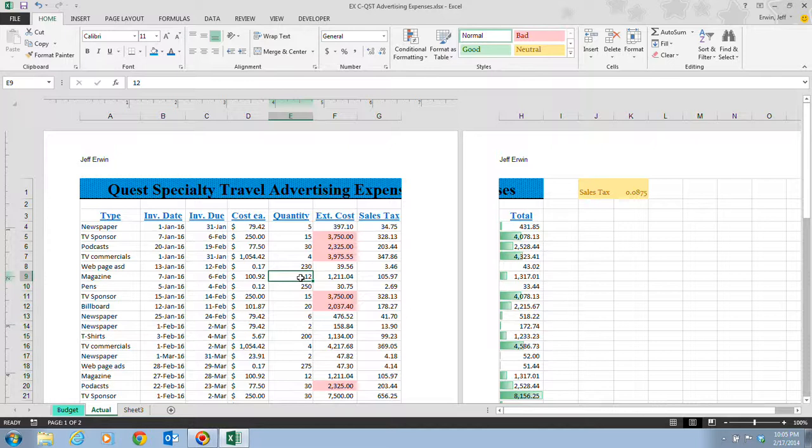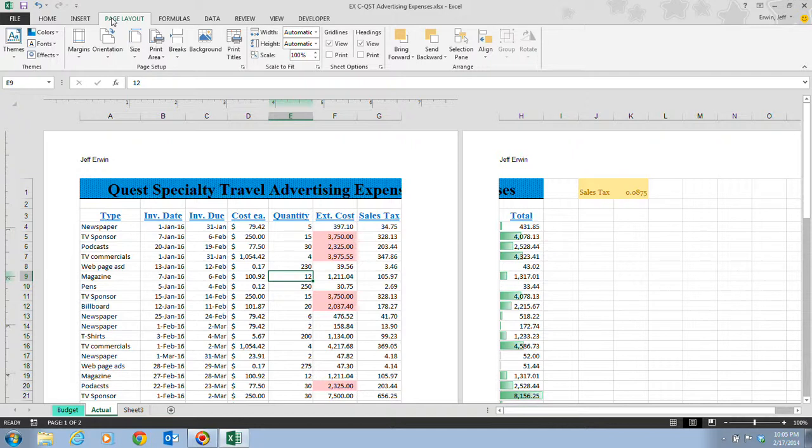Now on step 8, it tells us that we want to click on the page layout tab, because of course notice we have 2 different pages here for this workbook, and we want to reduce this down to 1 page. So we're going to go to the page layout tab, and then it tells us that we want to click on the orientation button in the page setup group, and we're going to change this to landscape.